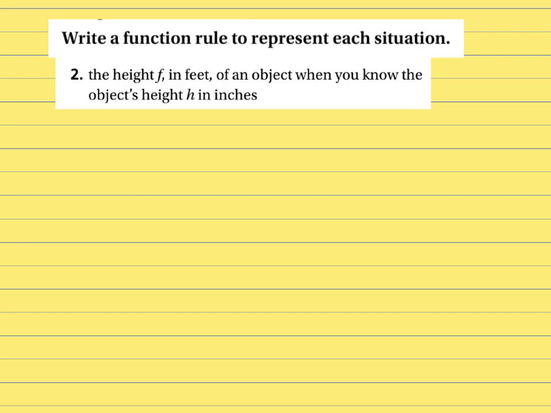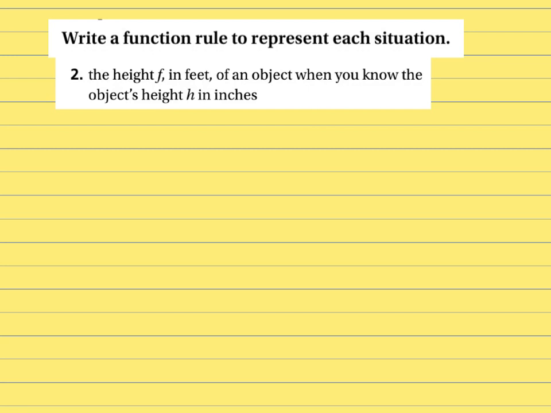Okay, so we're writing function rules for these situations. This situation is the height, f, in feet of some object when you know the object's height in inches. So if you have inches, let's just talk about this. Let's say something was 24 inches, just to game it out a little bit, and you want to know the height in feet.